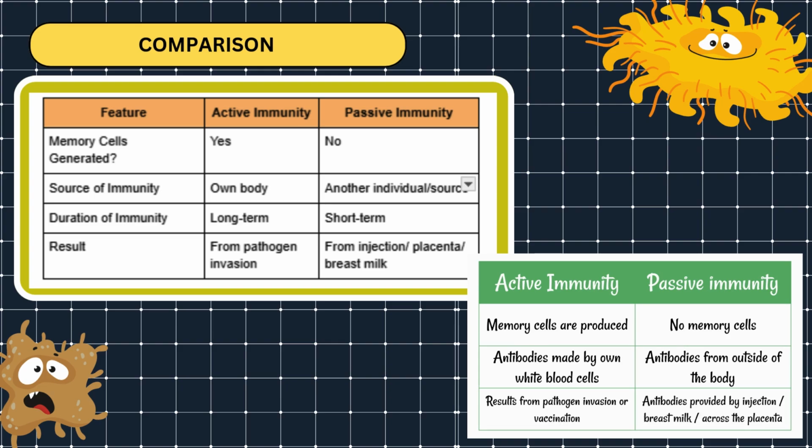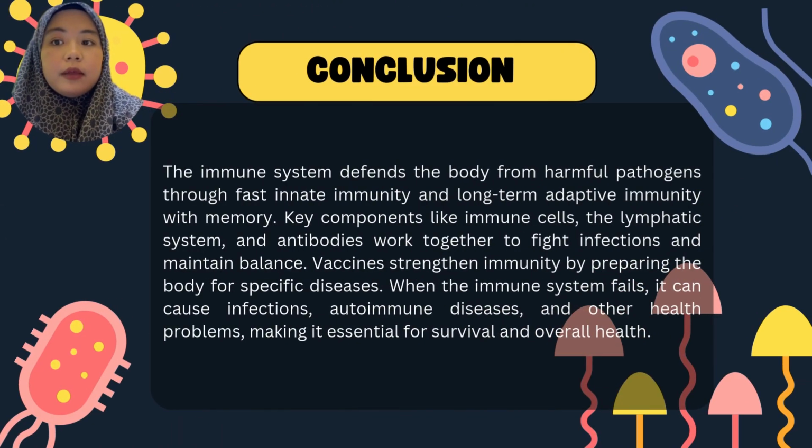Active immunity might result from invasion of a pathogen or vaccination, and we'll discuss vaccinations in just a moment. But passive immunity will result from injections. For example, rabies can be treated by an injection of antibodies, and also, for example, breast milk provides antibodies to a baby.